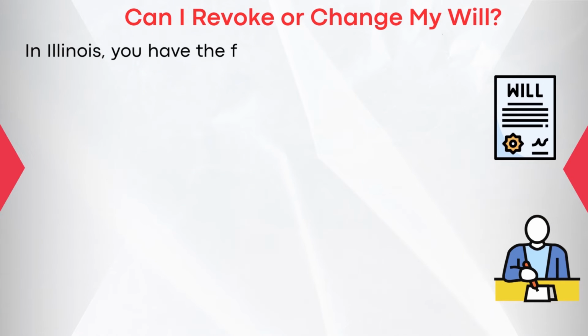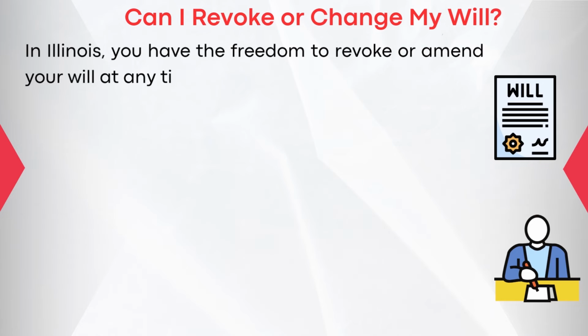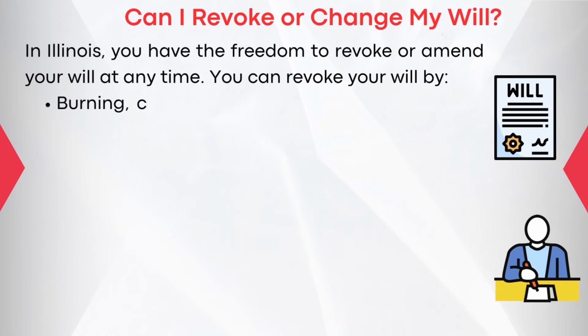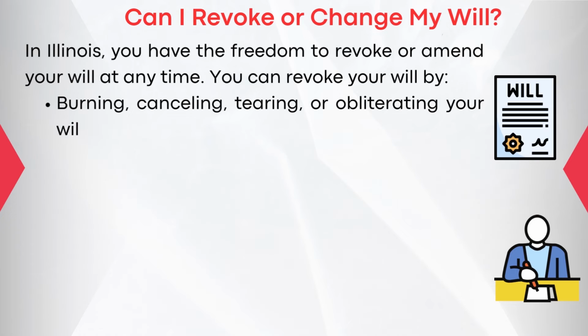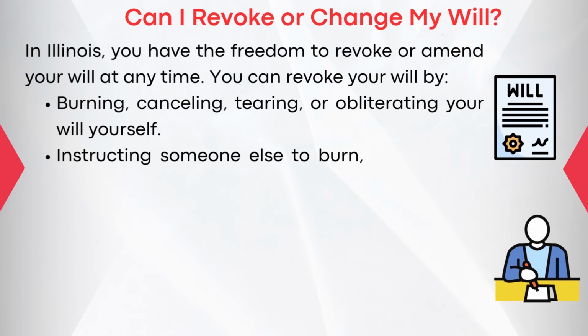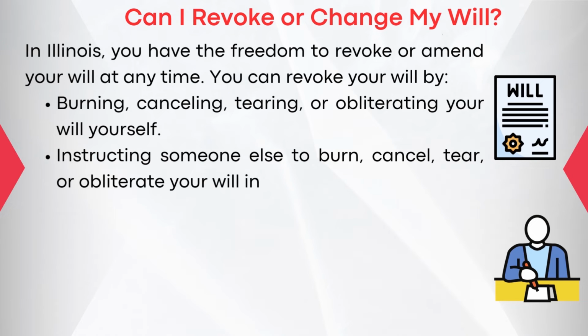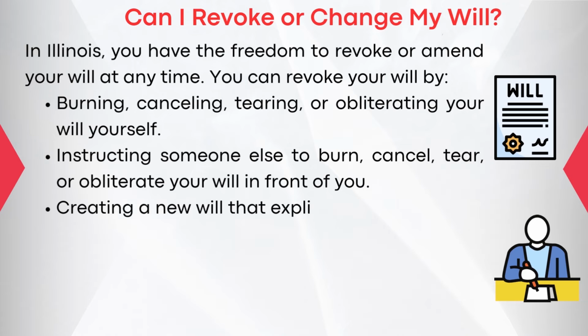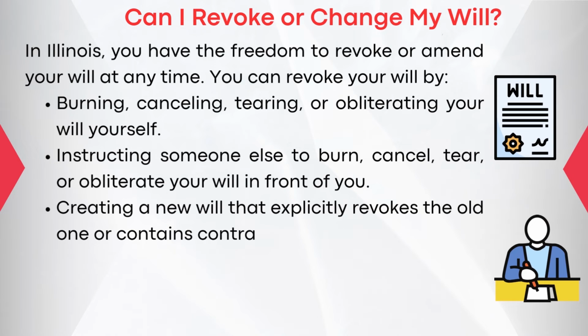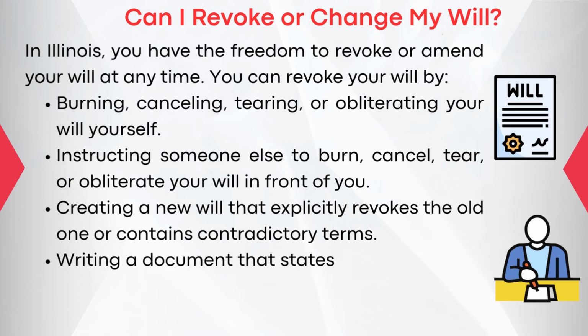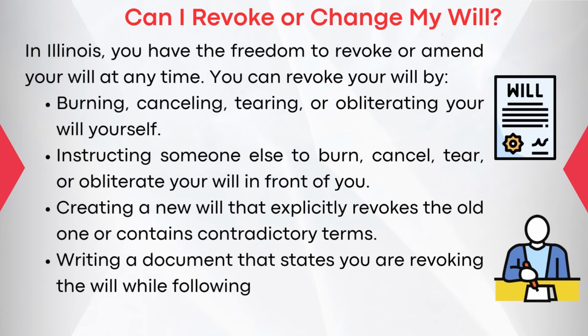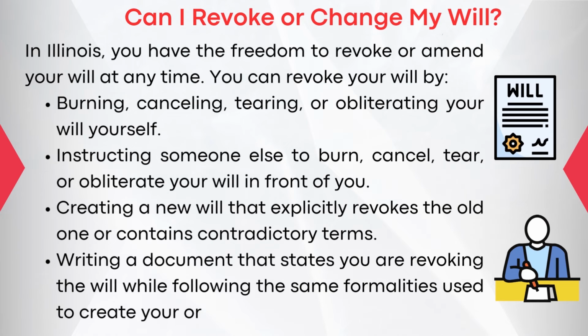Can I revoke or change my will? In Illinois, you have the freedom to revoke or amend your will at any time. You can revoke your will by burning, canceling, tearing, or obliterating your will yourself, instructing someone else to burn, cancel, tear, or obliterate your will in front of you, creating a new will that explicitly revokes the old one or contains contradictory terms, or writing a document that states that you are revoking the will while following the same formalities used to create your original will.